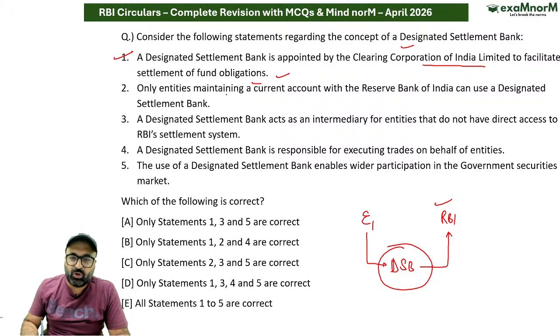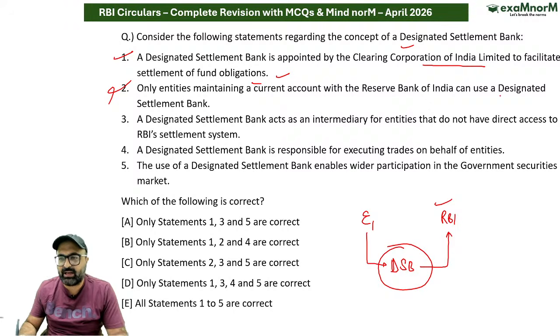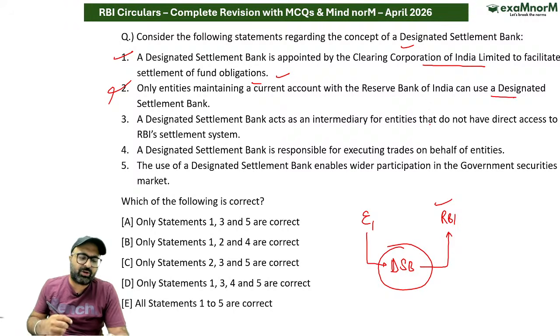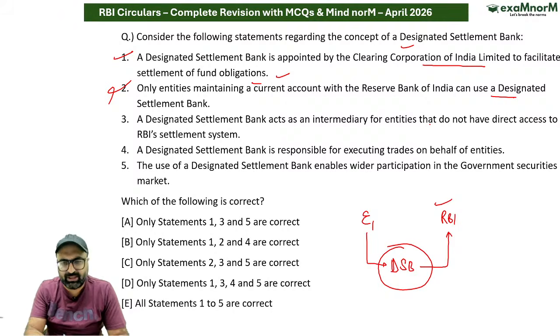That is correct. Only entities maintaining a current account can access. No sir, you can access using the designated bank or designated settlement bank. So only entities maintaining a current account with RBI can use. नहीं सर, जिनके पास current account है उनको इसकी जरूरत ही नहीं है. एक्चुअली में ये जो जरूरत है ये किसकी है सर? जिनके पास करंट अकाउंट नहीं है. कहां पे? आरबीआई में.